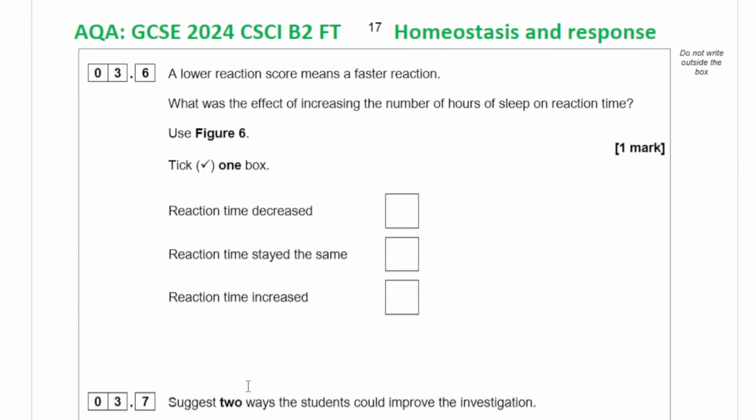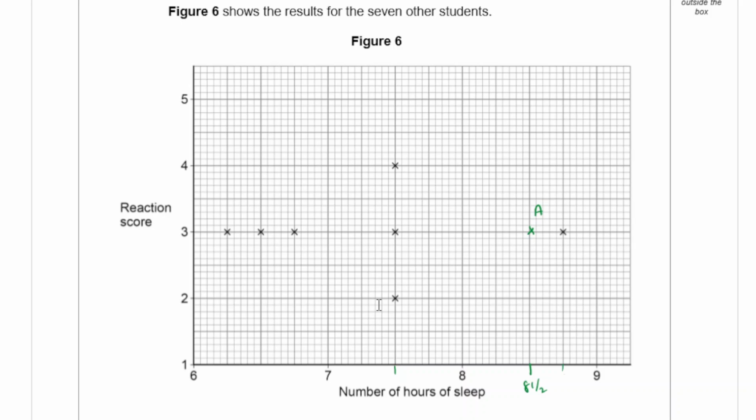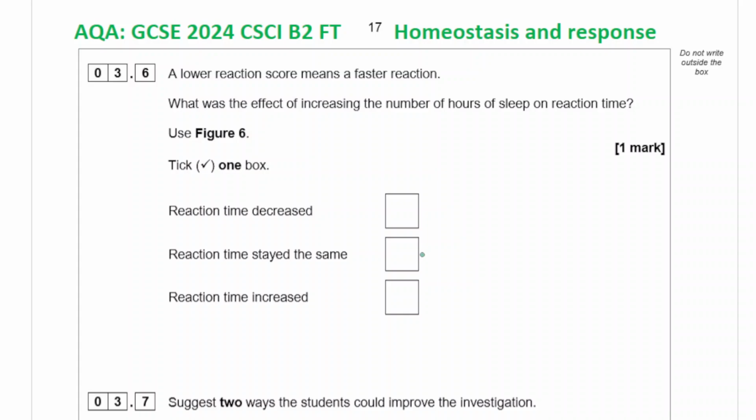A lower reaction score means a faster reaction. What is the effect of increasing the number of hours of sleep on reaction time? The reaction time actually, what happens? It stays the same. So with less or more sleep, it stays at 3. So reaction time stayed the same.